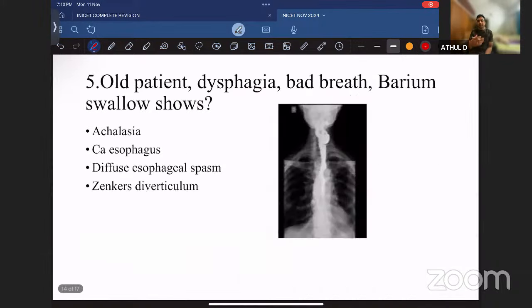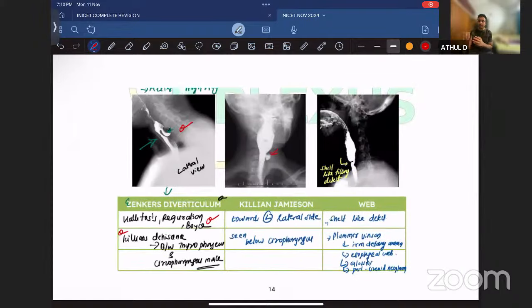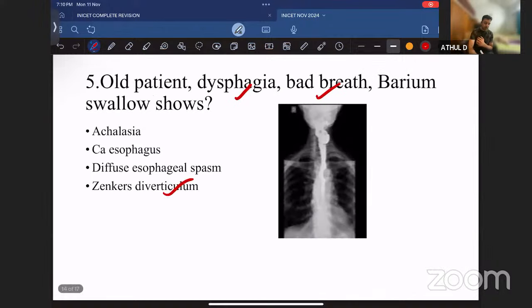And coming to this, actually, every year there will be a question from barium. Usually, they will keep on sticking with the atresia, achalasia cardia as well as carcinoma esophagus. But this time, again, they went for another case. But the history as well as image, I think, were very classical. There was history of dysphagia, bad breath, or some regurgitation like that. So you know when there is history of dysphagia, bad breath, regurgitation, you should stick with Zenker's diverticulum. Actually, Zenker's is one topic that we keep on repeating in every session. Okay, Zenker's versus Killian-Jamieson and like that. We will always keep on repeating. So here in this image, you can see a diverticulum that is projecting posteriorly. So the answer for this is Zenker's diverticulum.